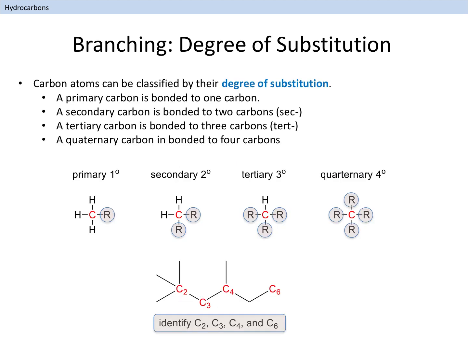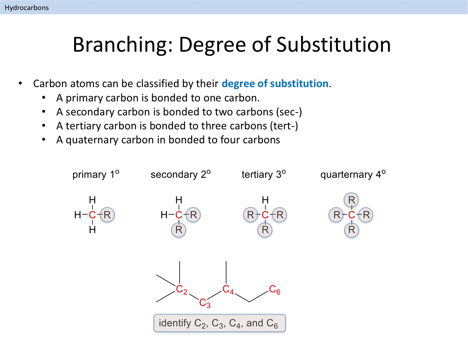One of the first steps we need to take to better understand the structures of hydrocarbons is to learn the concept of branching and degree of substitution. If we look at the carbon atoms that make up the structure of a hydrocarbon, we see that each carbon in the structure is always bonded to at least one other carbon atom.